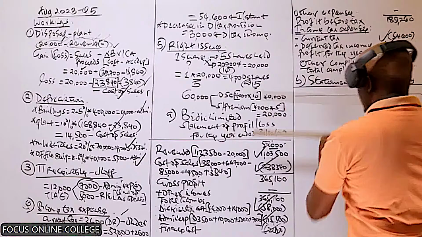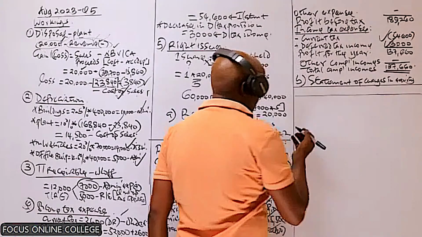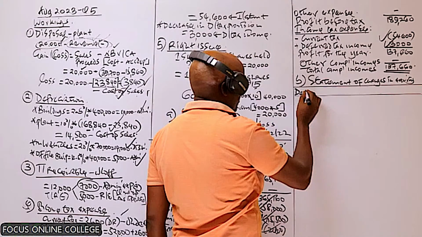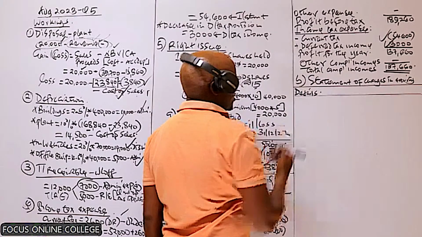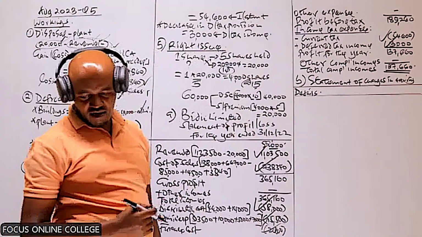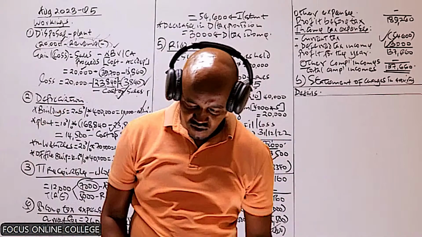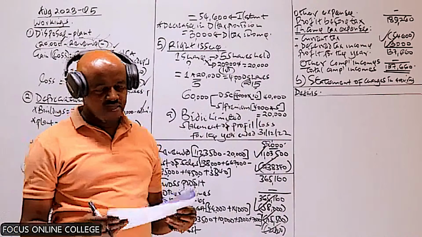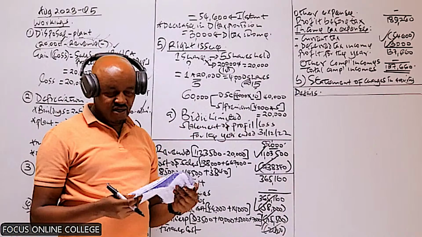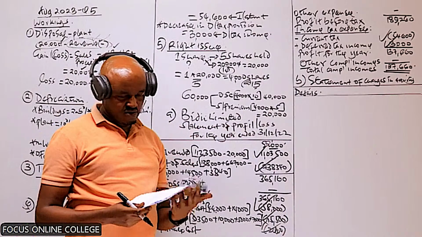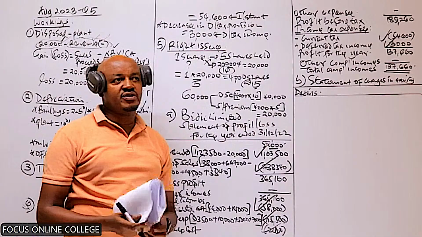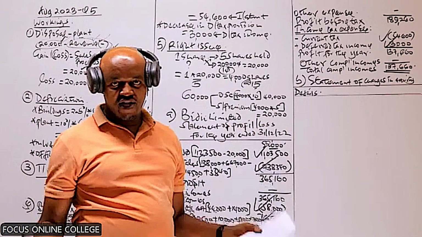And therefore, in preparing this statement of changes in equity, we always start with the details column. And then we need to go back to the trial balance which is given. We see which items of equity this company was having in this year. Actually, we said equity comprises share capital and reserves.